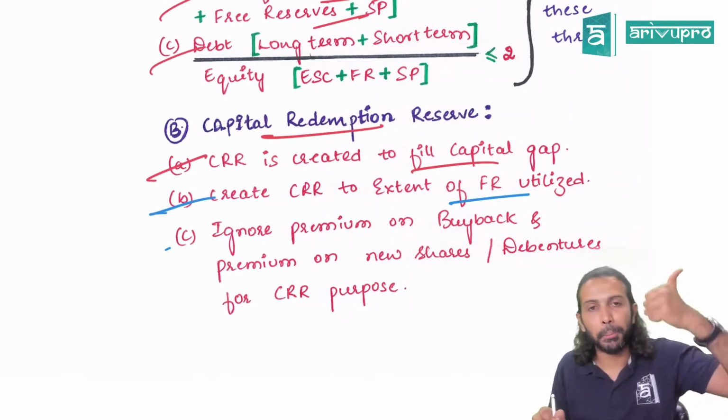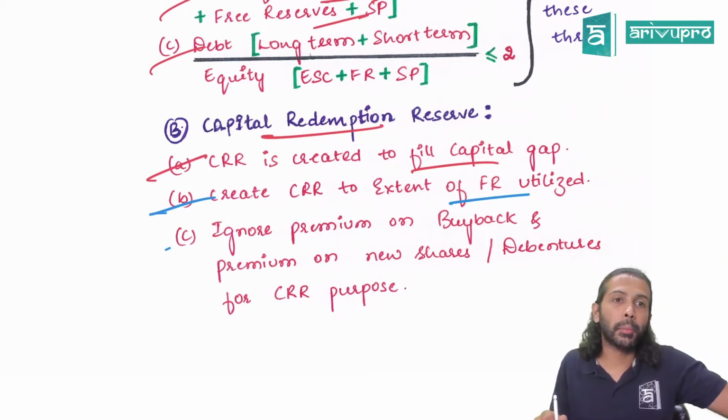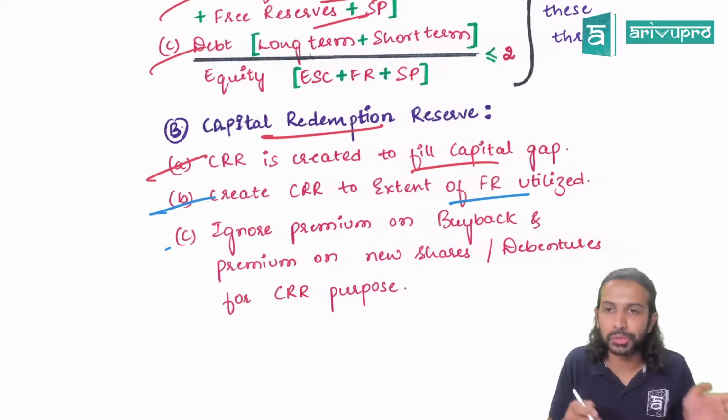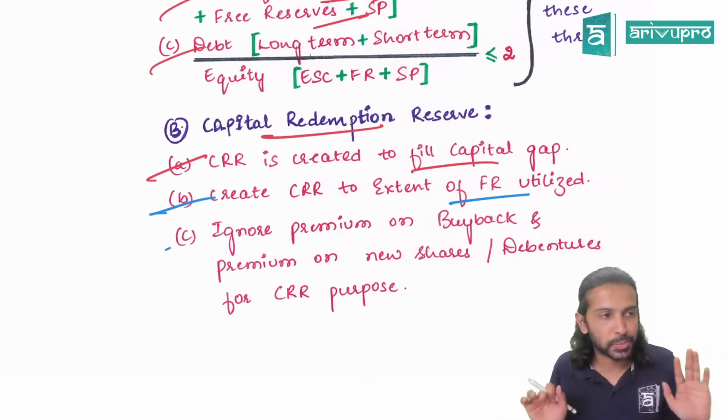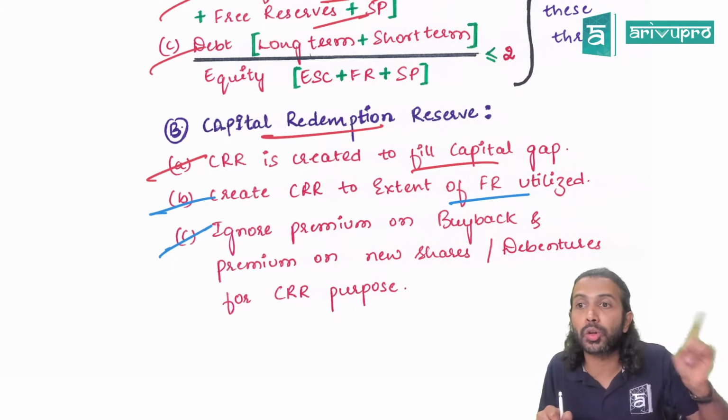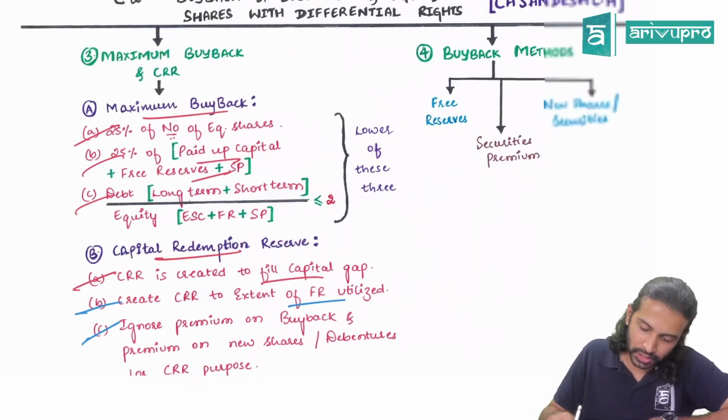Ignore premium on buyback and also premium on new issue of shares or debentures, because premium neither creates the gap nor does it fill the capital gap. Hence, premium is ignored only for CRR purpose. Awesome.